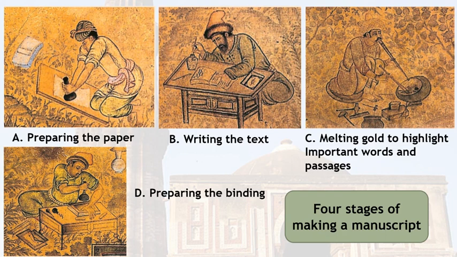Second, they wrote the text on it. To highlight the important words, paragraphs and sentences, they used melted gold. After that, the person bound the whole paper into one book, that is the binding process. So these were the 4 different stages of making a manuscript.